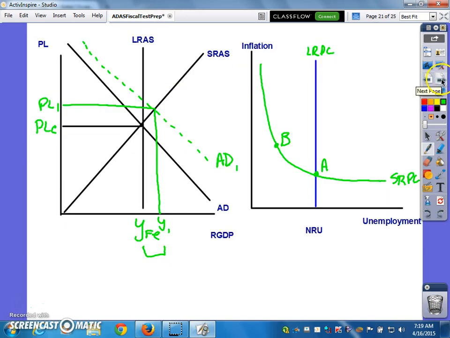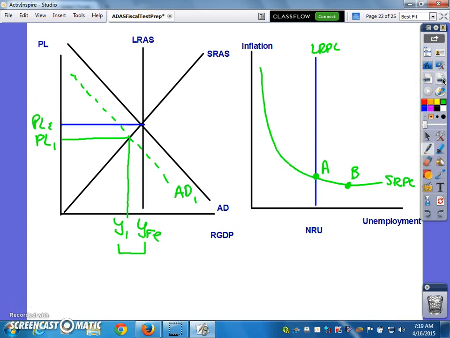Remember the 4 graphs that we talked about, the shifts of AD and then how it affects the Phillips curve. We were at equilibrium here, and all of a sudden AD moved out. Okay, so unemployment would go down, inflation would go up. That's where it was before. Inflation is now there. That's where unemployment was. That's where it is now. Likewise, if AD moves in, price levels are going to drop. So that's where we were before. That's where we are now. You can see inflation went down, unemployment went up on our Phillips curve.